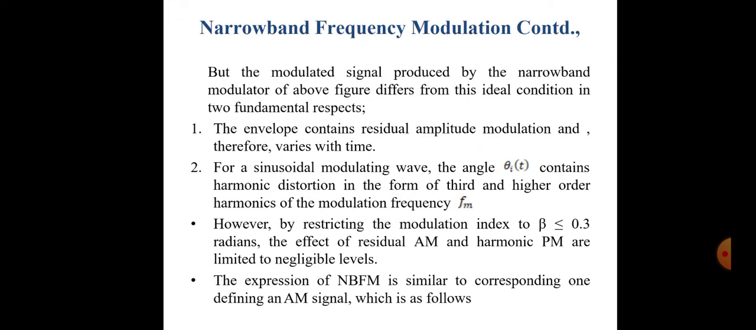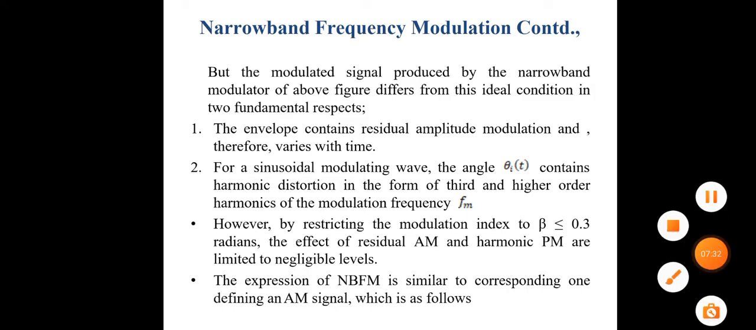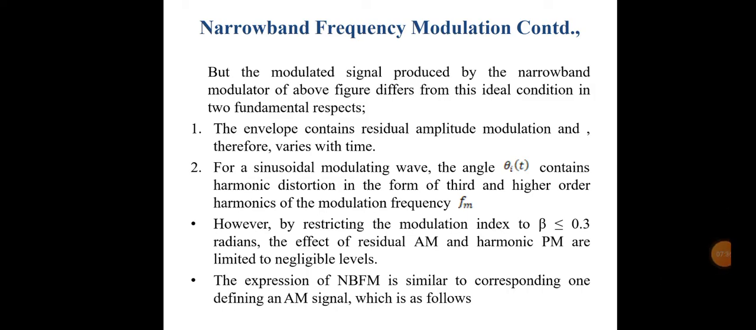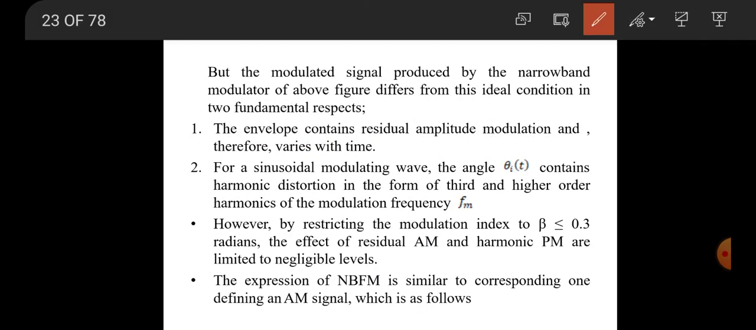So narrowband FM modulation continues. Here you consider the modulated signal. There are some assumptions, but the modulated signal produced by the narrowband modulator of the above figure differs from the ideal condition. The envelope contains residual amplitude modulation and therefore varies with time. So we have obtained the equation which is similar to that of AM. So the envelope contains residual amplitude modulation and therefore it varies with time.